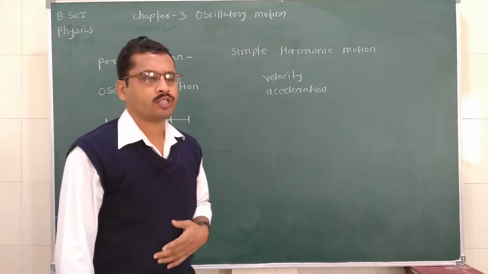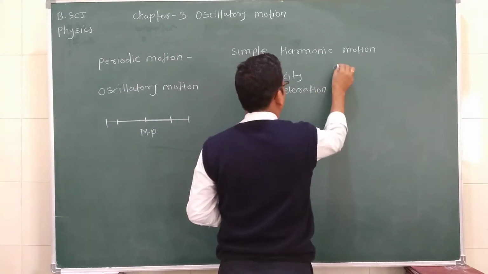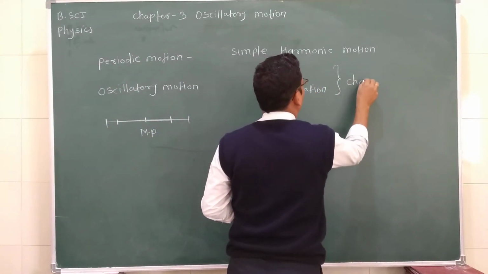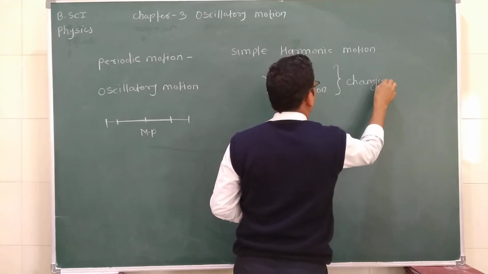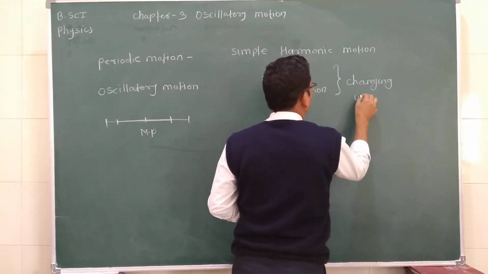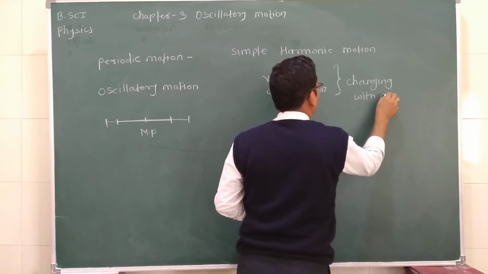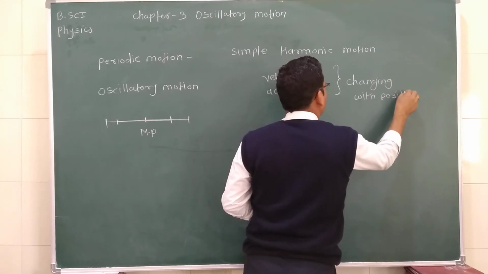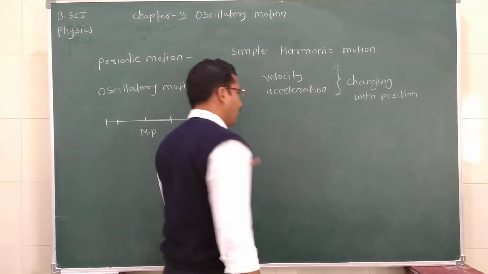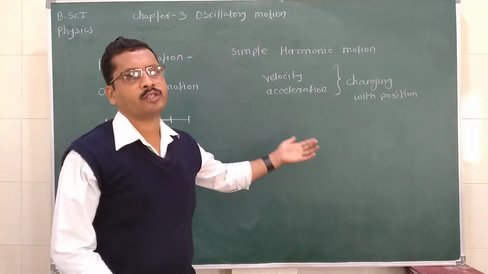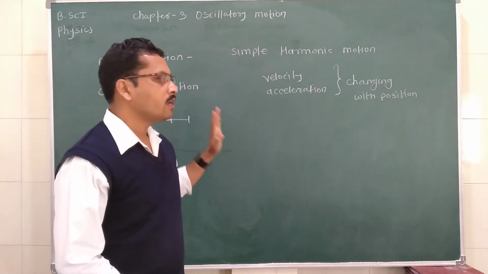They vary with the position, which means they are always changing with the position. Neither velocity nor acceleration remains constant during simple harmonic motion.